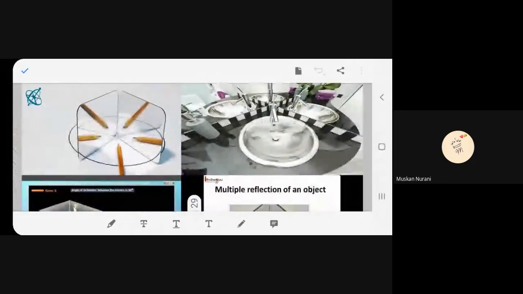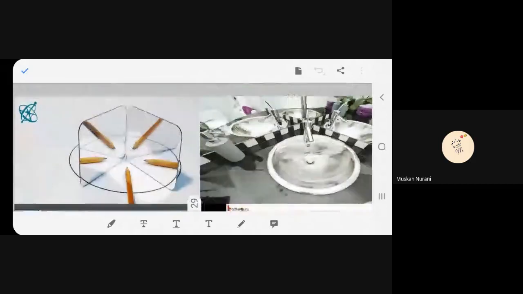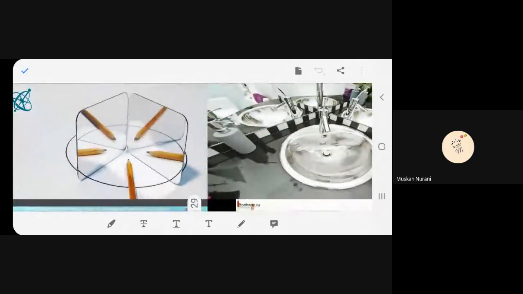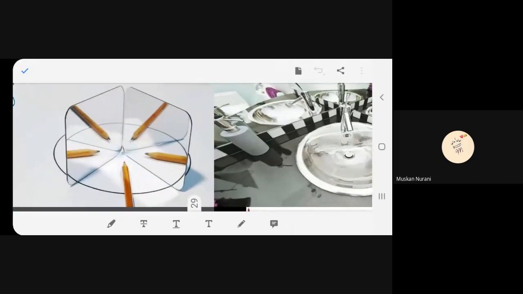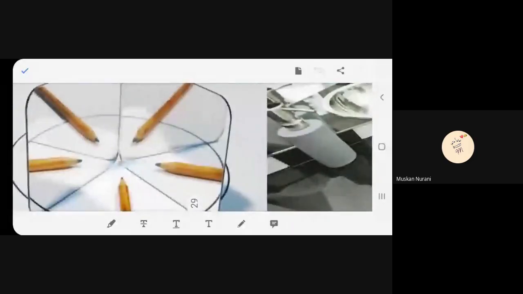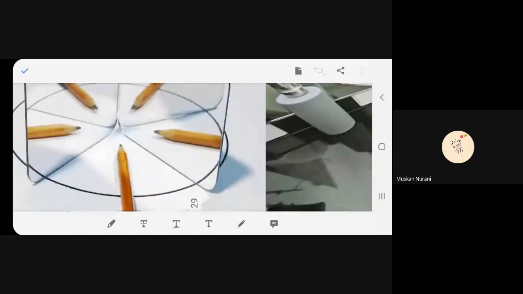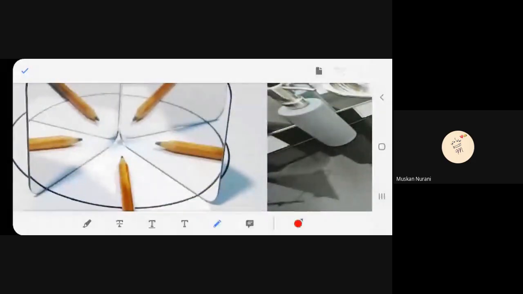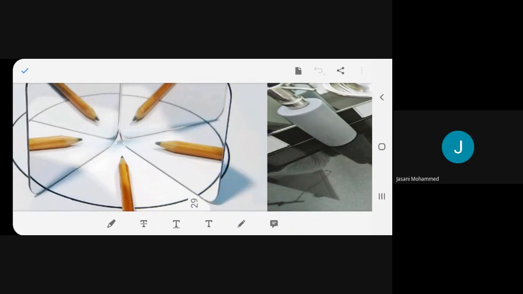Again, many examples of multiple reflections. See, in this one there's only one object, so many images you're getting. This is the object and these are all the images. Okay? Understood, beta? Yes, ma'am.